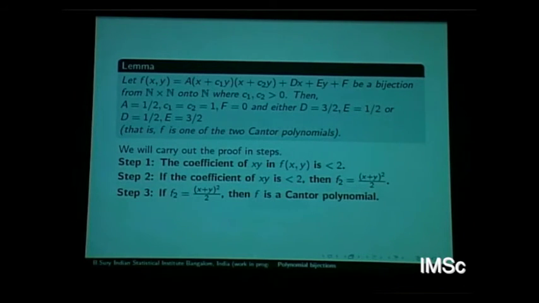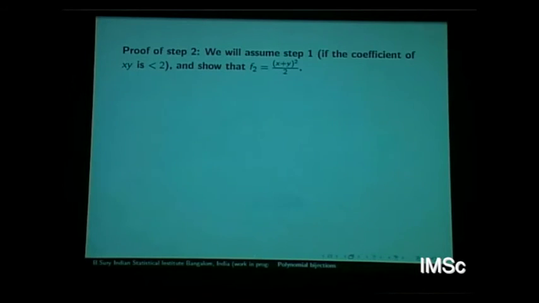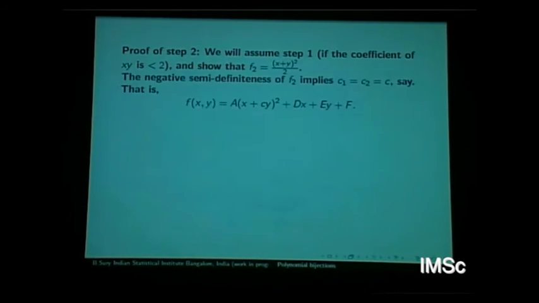So let's see. First, I have time. So let's look at the proof of step 2, because step 1 is more difficult. I'll just first do step 2. You want to say if the coefficient of xy is less than 2, then your homogeneous part is going to be (x plus y) whole square by 2.